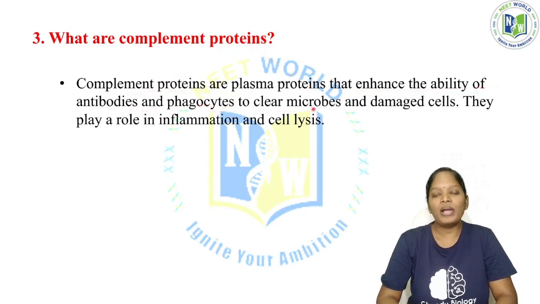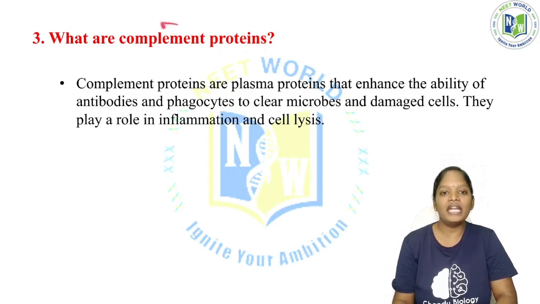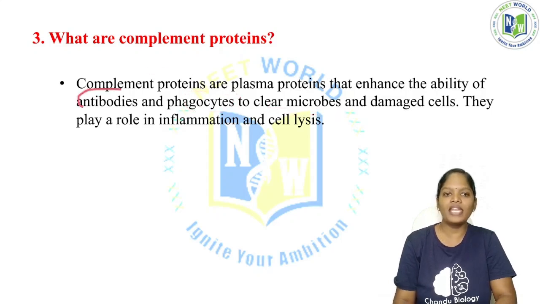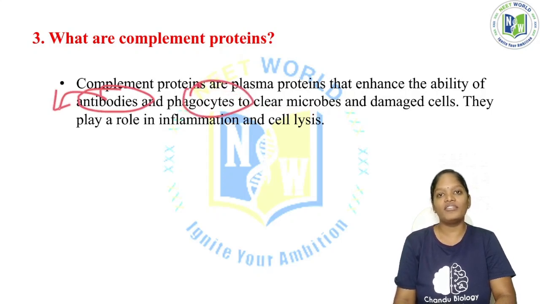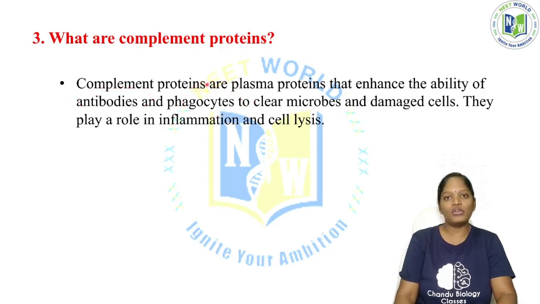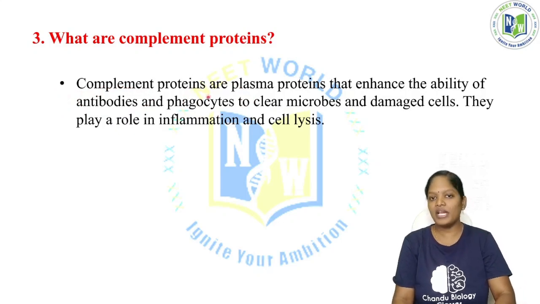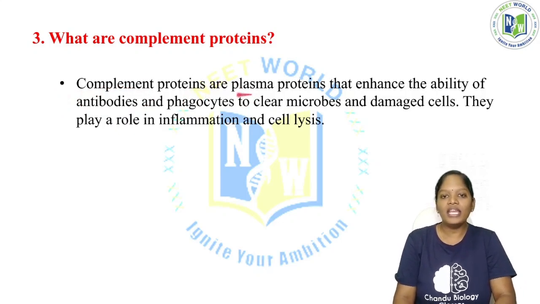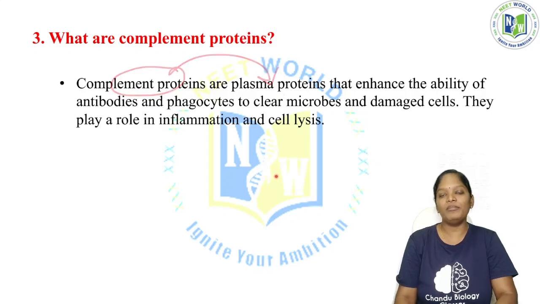The plasma cells synthesize antibodies, and these proteins enhance the ability of antibodies and phagocytes to clear the microbes. The antibody kills the microorganism, and phagocytic cells like macrophages also eliminate the microorganisms.